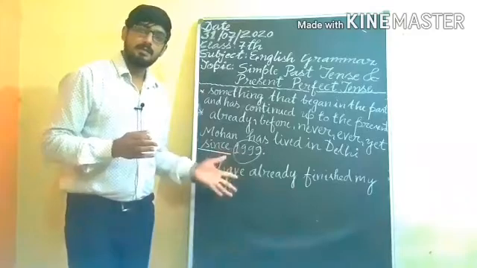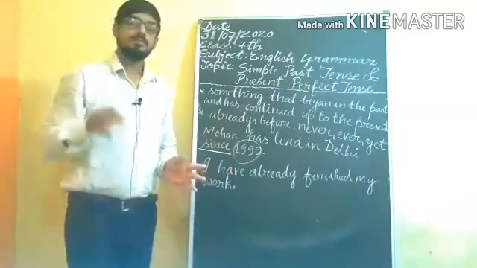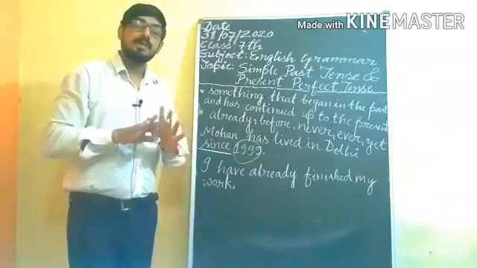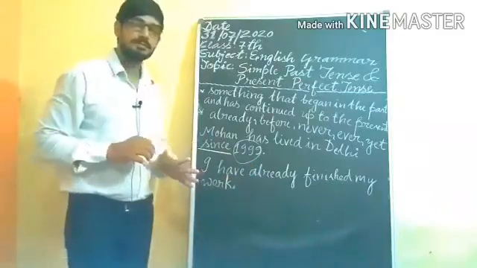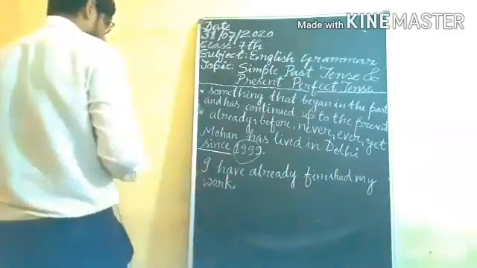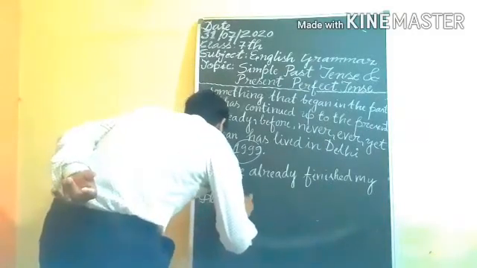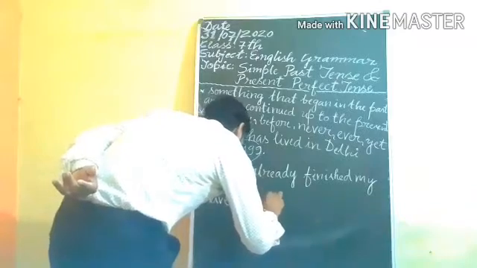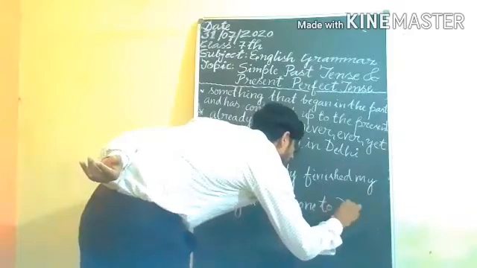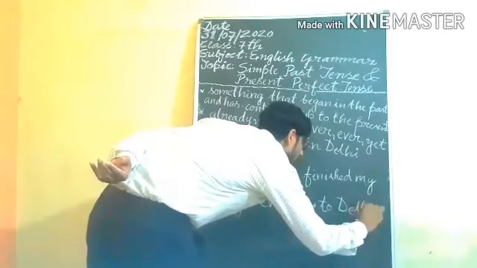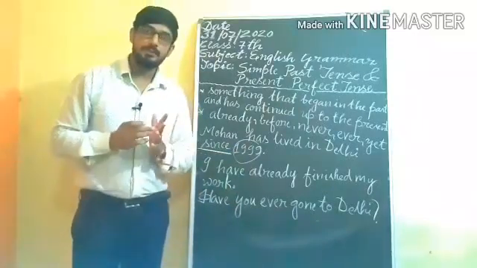But when completed, in present or past, I don't know, which means that it is not clear. Understand? I have already finished my work. Suppose that: have you ever gone to Delhi? Have you ever gone? Have you ever gone to Delhi?